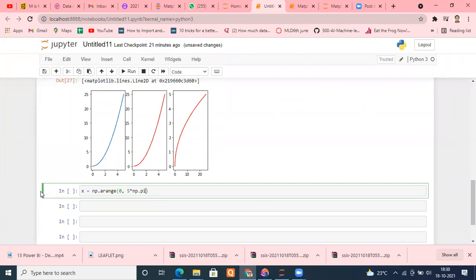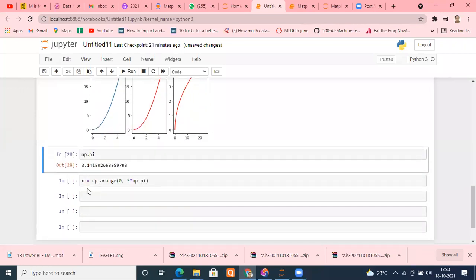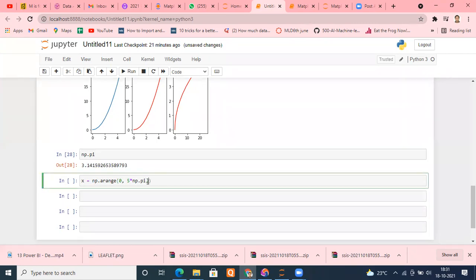If you want to check that, don't worry. You can go here and check the value of np.pi. See, it's 3.1415. So I generate the number x between 0 to 5 pi and within the increment of, suppose, 0.1. Okay. I generate my x now. And what I did now, right?